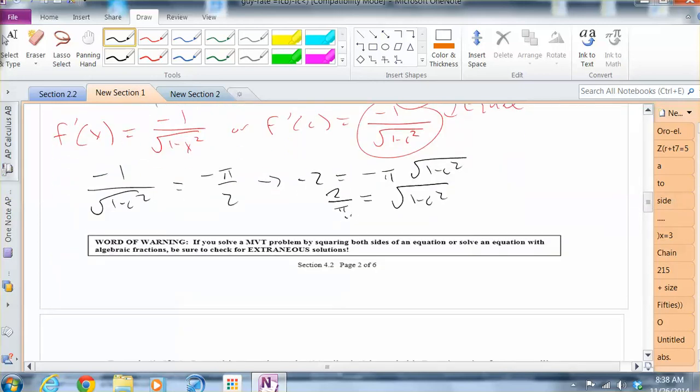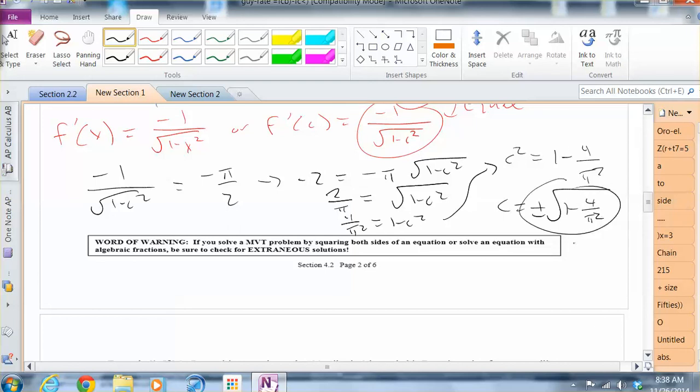Square both sides, you get 4 over pi squared equals 1 minus c squared. If you isolate c squared, you should get 1 minus 4 over pi squared. So c would be plus or minus root 1 minus 4 over pi squared. So that's what c equals. Or we could think of it as plus or minus 0.771.